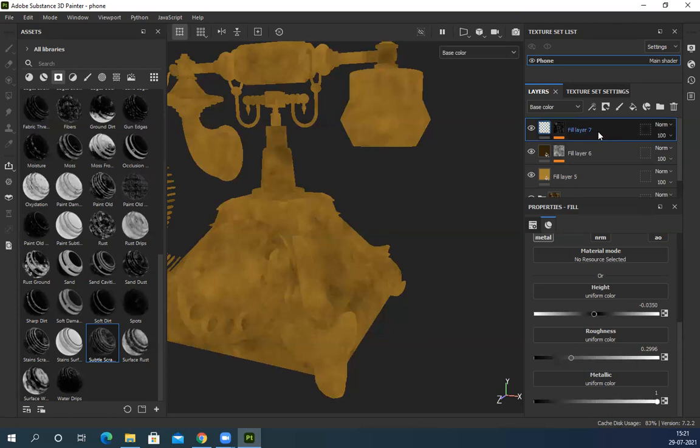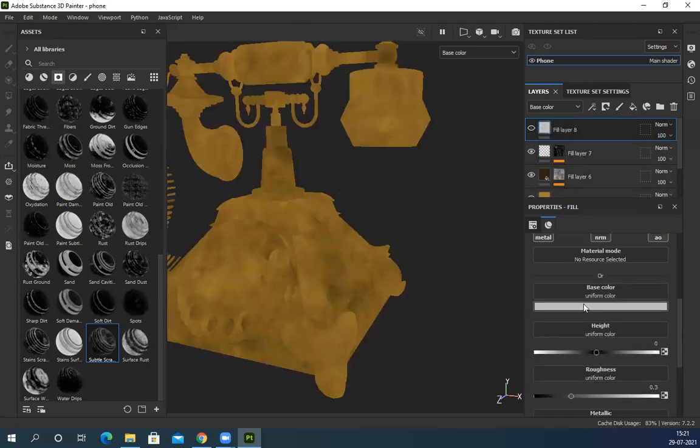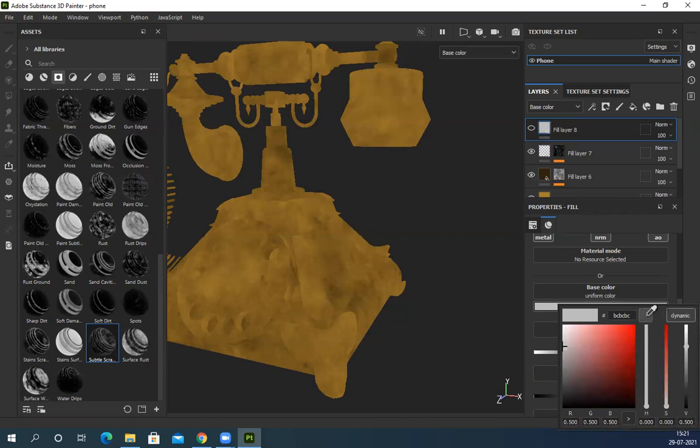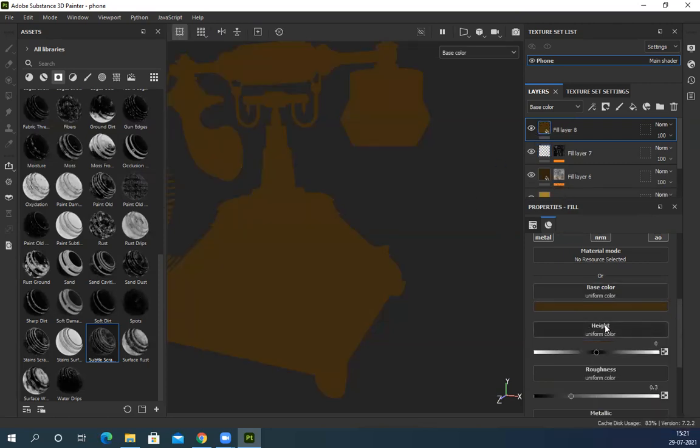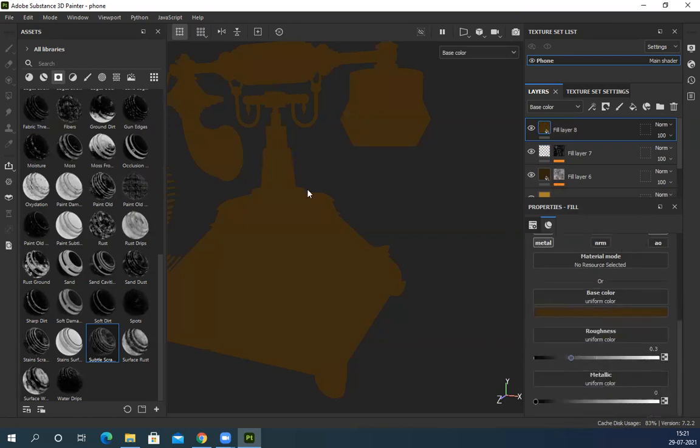So to generate that, I'll create one more layer. Height, I'll pick the same color with dropper, click it without releasing, drag it on this and make it slightly darker, then switch it on. So height not required, metal and roughness required. So now this color I'm going to use for dirt.